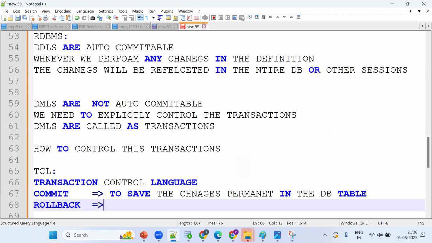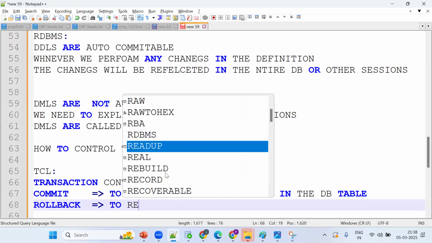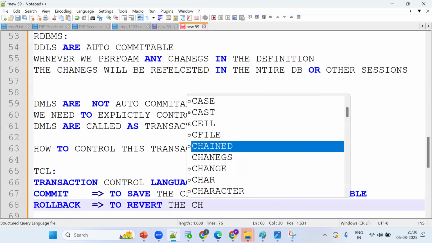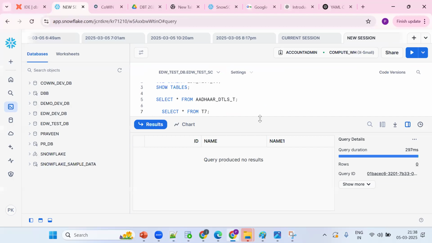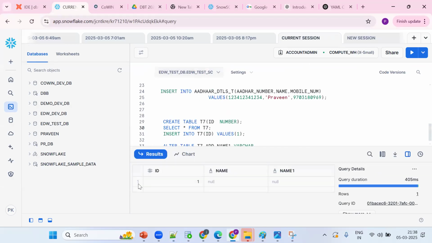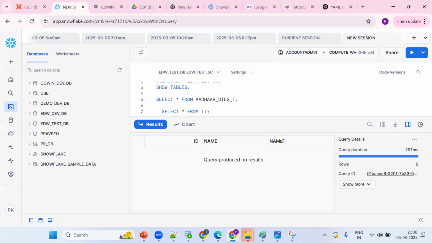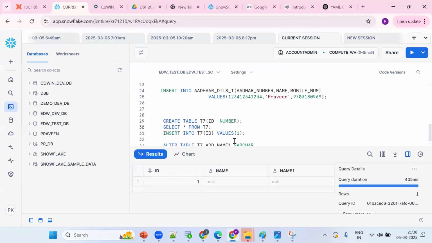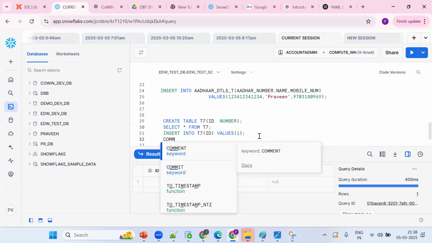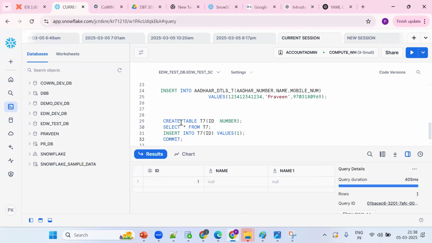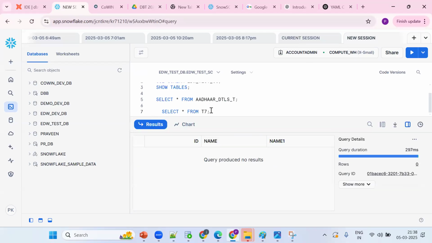What is rollback? To revert the changes. Simple thing. Now this data I am seeing in my session only. This guy is not able to see the data. Now let me use the commit. Commit is nothing but saving this data permanently so that in this session also we can see the data.